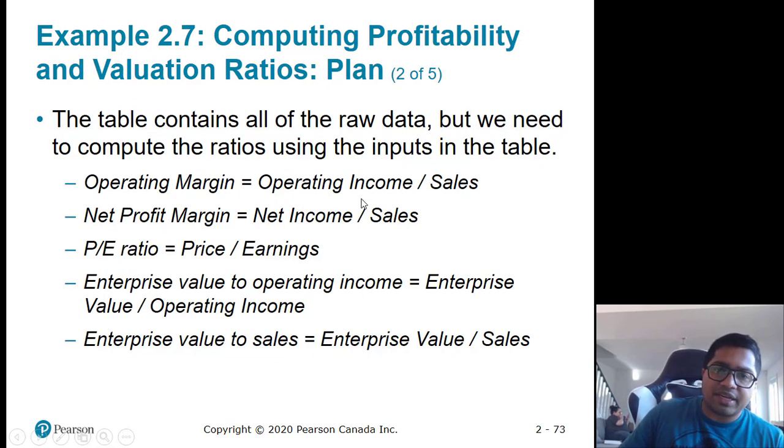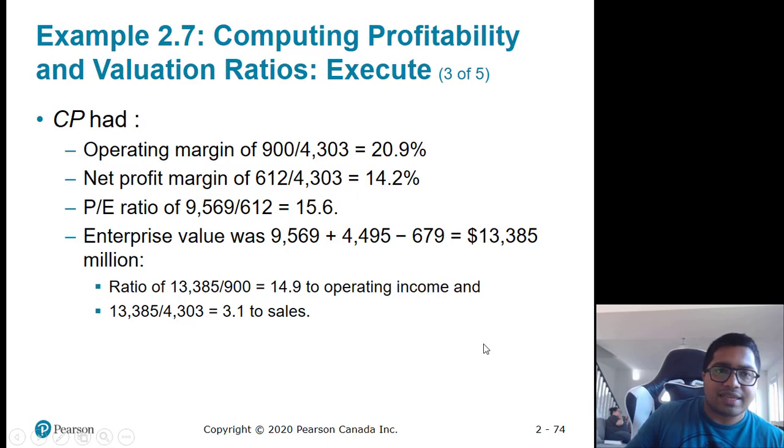So operating margin is operating income divided by sales, net income margin or net profit margin is net income divided by sales, PE ratio, price by earnings, enterprise value to operating income, enterprise value divided by operating income, enterprise value to sales, EV divided by sales. So for CP, you can calculate operating margin, that is operating profit divided by sales, net margin, net income divided by sales, PE ratio, market cap divided by earnings, enterprise value is equity plus debt minus cash.